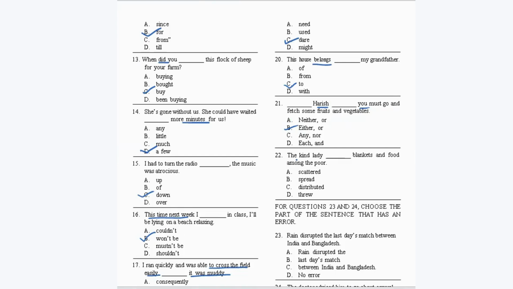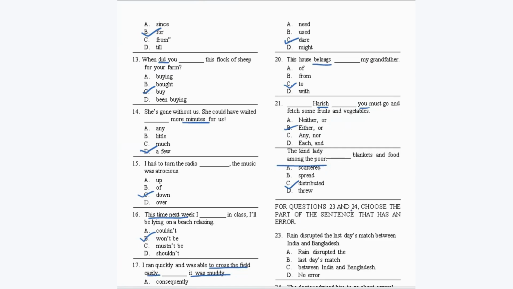Okay, next, the kind lady dash blankets and food among the poor. So what should it be? Can't be scattering. Okay, it should be distributed. The kind lady distributed blankets and food among the poor. So it should be option C.